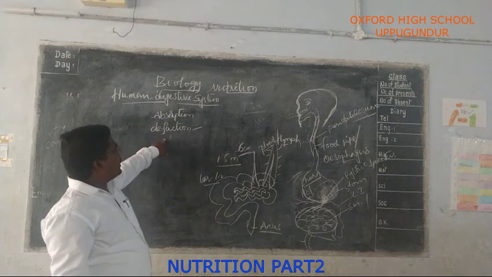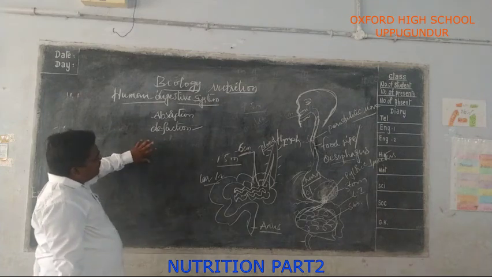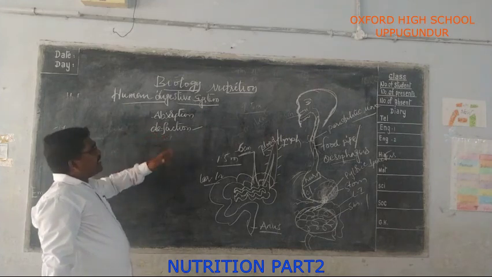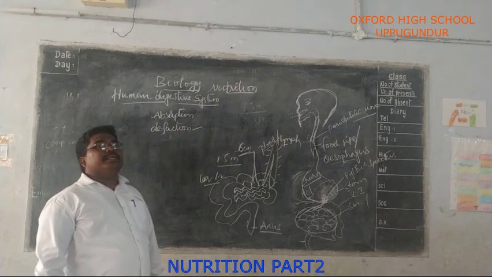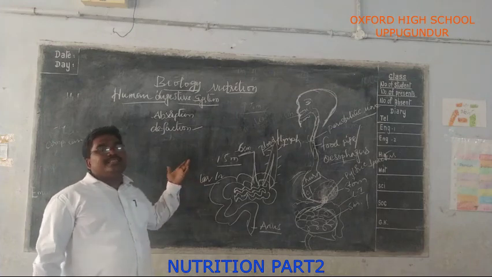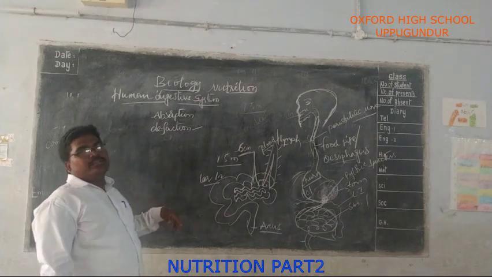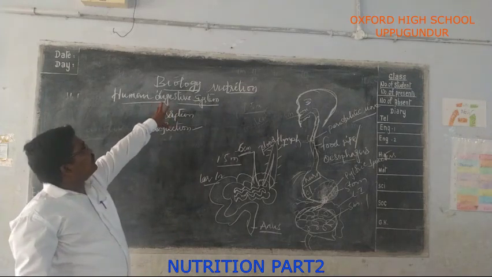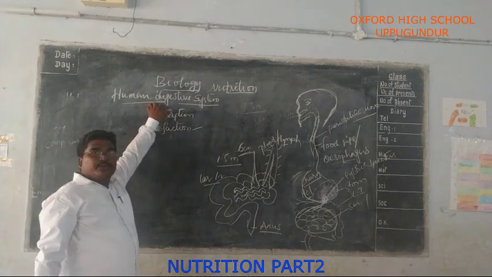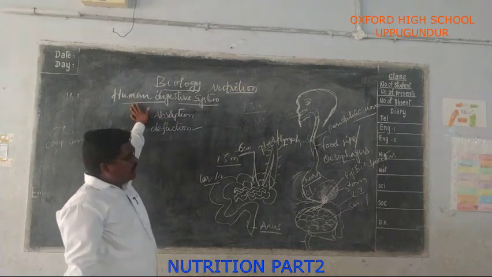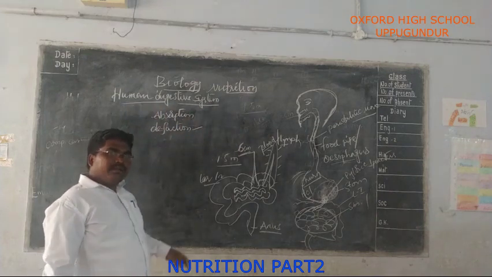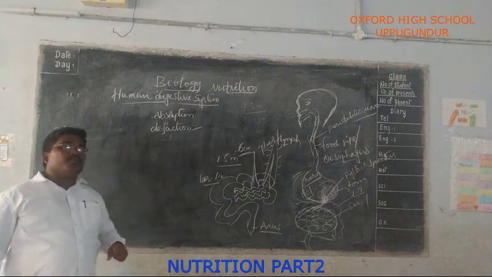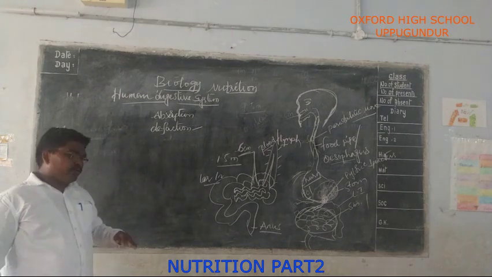The passing of the rest of the undigested material from the body through the anus is called defecation. Even after defecation, the waste material contains a considerable amount of food materials like carbohydrates, proteins and fats. So students, this is absorption and digestion in the digestive system of the human body. Next, I will explain the health aspects we have to take care of. Okay, so this is enough.